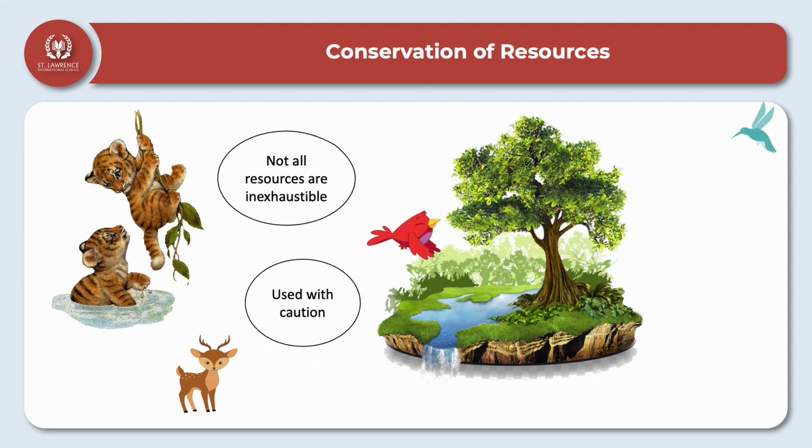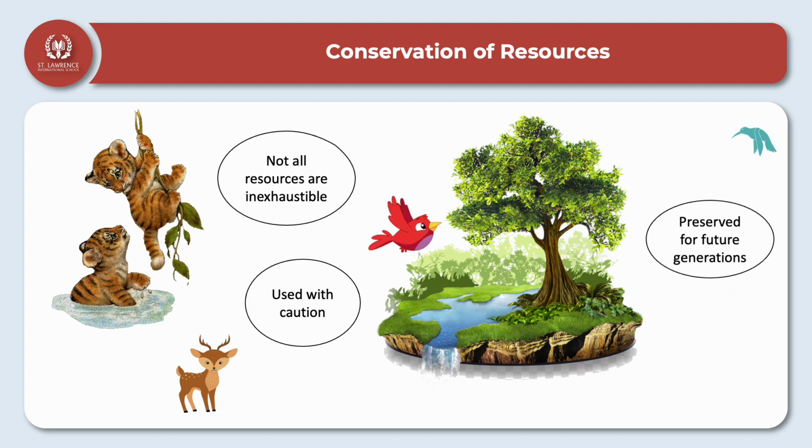That means using natural resources carefully without wasting them in any manner that they get exhausted before being renewed is called conservation of resources, right? Now, all resources are not inexhaustible, isn't it? So they should be used with caution. Why should we use them with caution?